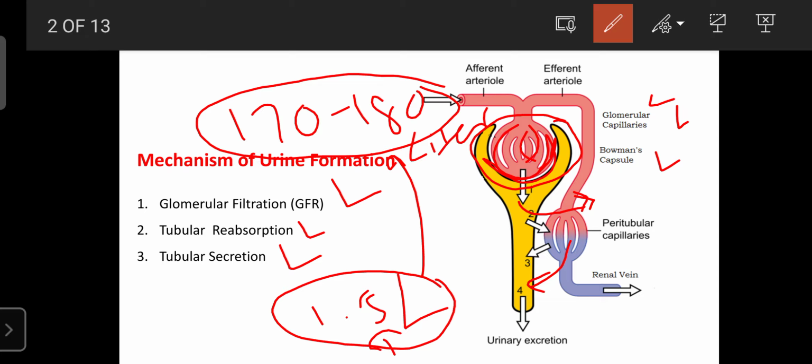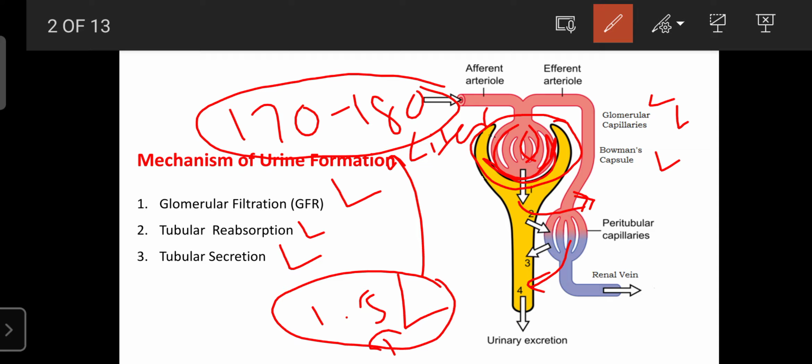The capillaries only allow substances smaller than 100 Daltons to be filtered. If the size increases, they cannot be filtered. Due to this, plasma proteins, whose size is more than 100 Daltons, cannot be filtered in a normal kidney, and cannot be excreted in the urine.